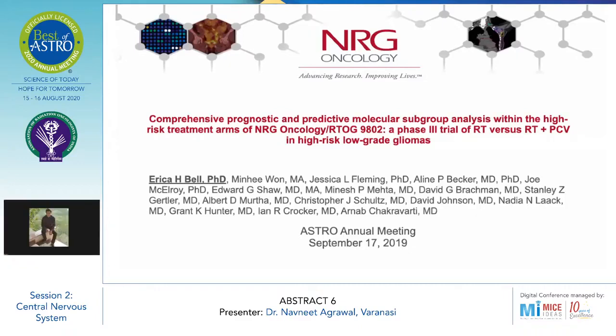So coming to this abstract, which is comprehensive prognostic and predictive molecular subgroup analysis within the high risk treatment arms of NRG oncology RTOG 9802, a phase 3 trial of radiotherapy versus radiotherapy plus PCV in high risk low grade gliomas.